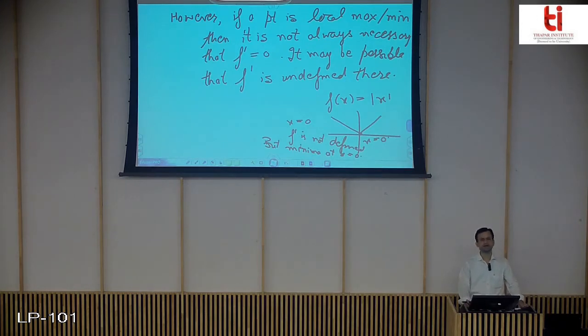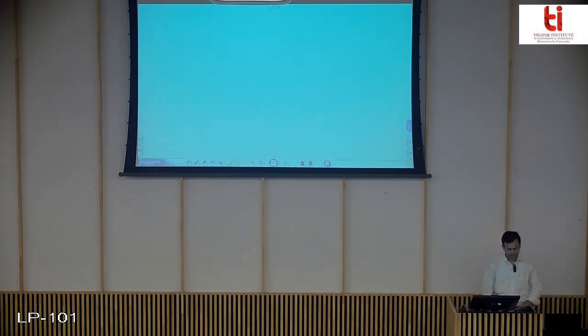So this indicates that you can also find local maxima and minima at the points where f dash is undefined. This concept gives you one more definition of critical points that combines these two cases: f dash is 0, and f dash is undefined.